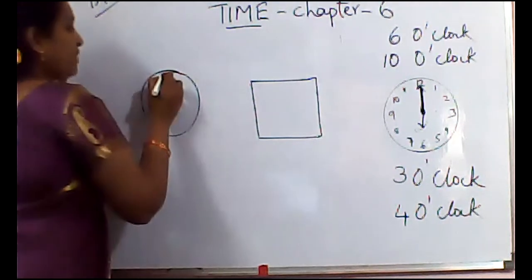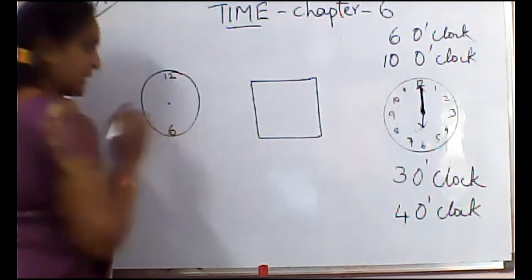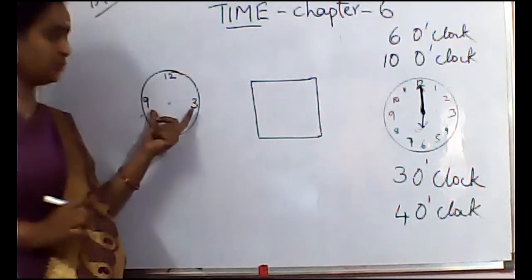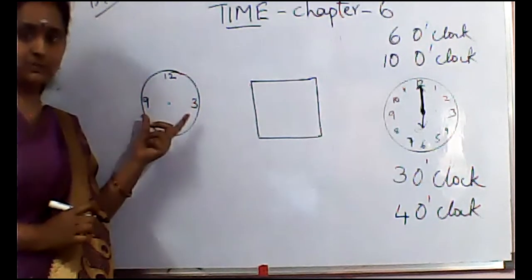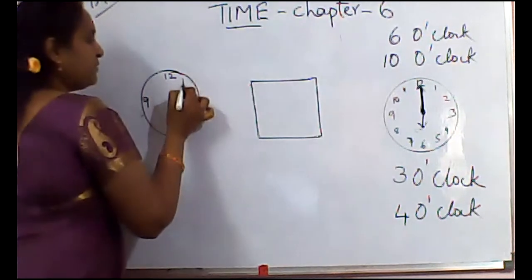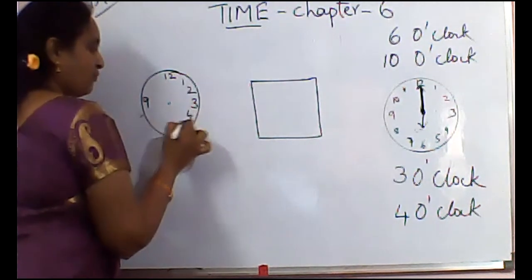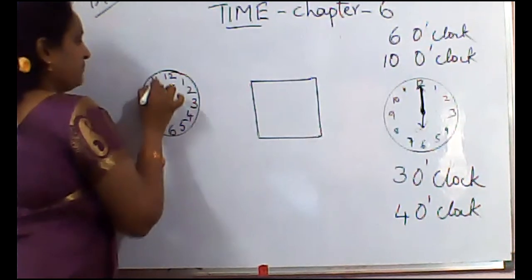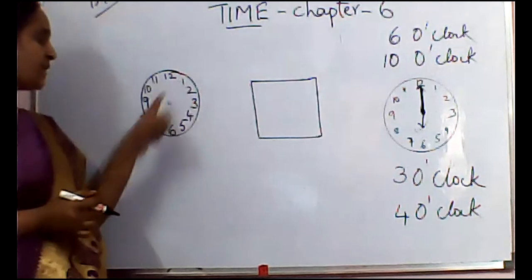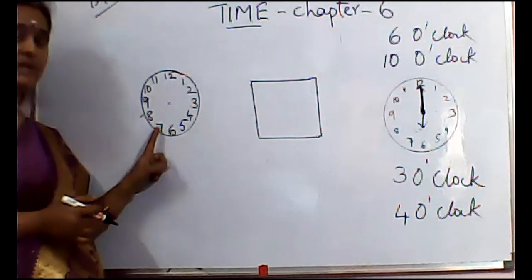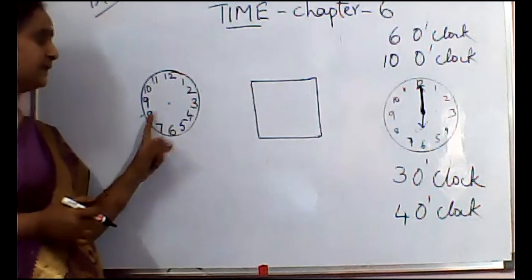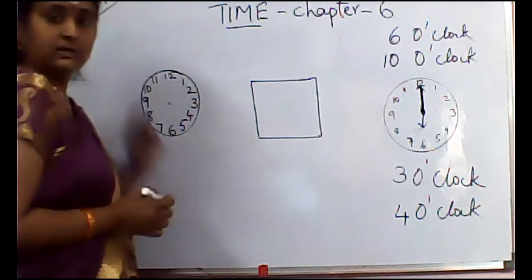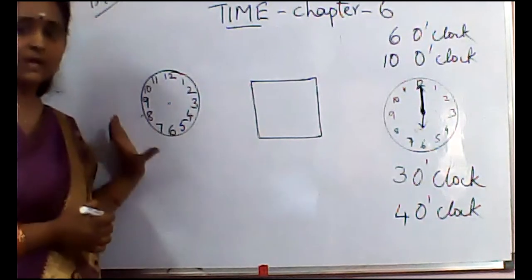Exactly, 12 and 6 should be opposite. 3 and 9, the numbers, those are quite opposite. And here in between you have to write 1, 2, 4, 5, 7, 8, 10, 11. So 1 is opposite to 7, 2 is opposite to 8, 3 is opposite to 9. Like that you have to draw. This is how to draw the face of a clock.